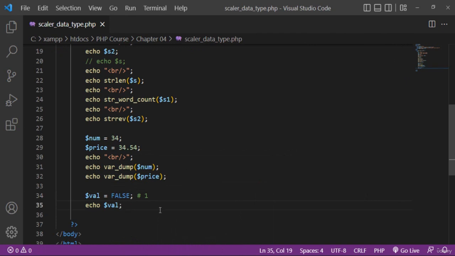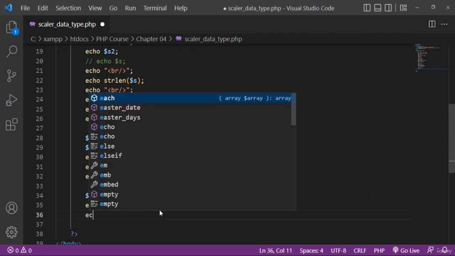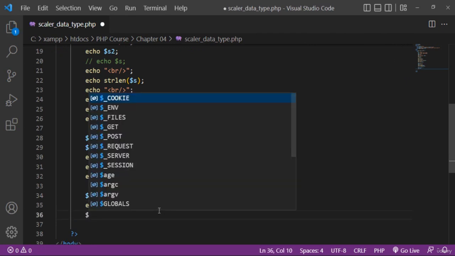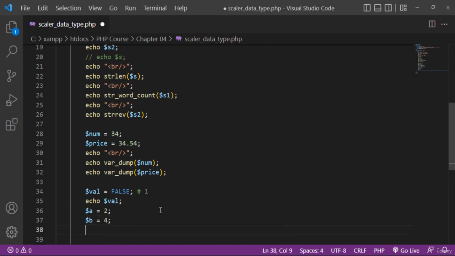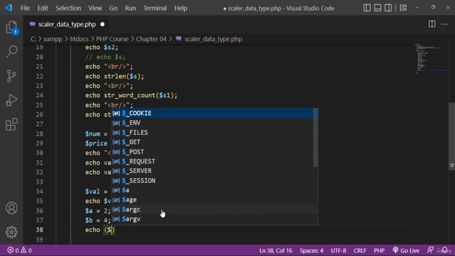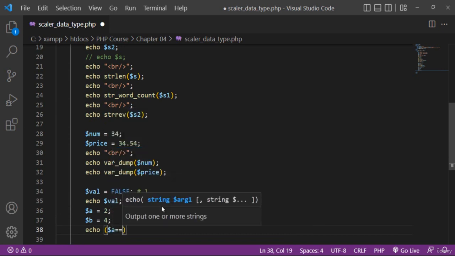So another example: I have a variable a, its value is 2, and another variable b, its value is 4. I want to find the relation a is equal to b.